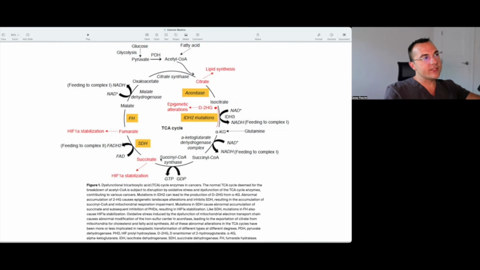And then other ways that it can happen is, as it says here, succinate can lead to HIF1 stabilization, or fumarate can lead to HIF1 stabilization. That's called a pseudohypoxic stimulus. And HIF1, which we have not really gone over too much in this basic playlist, is a major player in the malignant transformation of cancer and the metabolic reprogramming that happens. So this is another way that mitochondrial dysfunction can set up cancer and sustain cancer through all of these mechanisms.